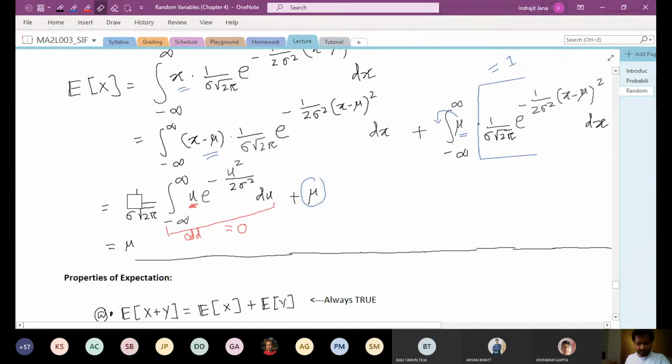Okay, so although at the beginning this looks like a complicated integration, it turns out to be a very simple trick. If you use this trick, you will get the integration to be simply mu. Okay.